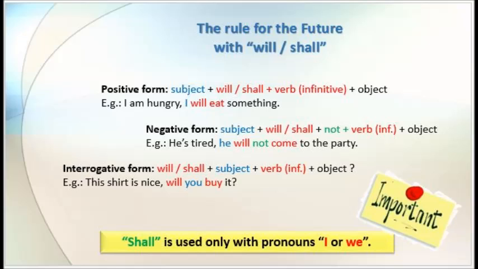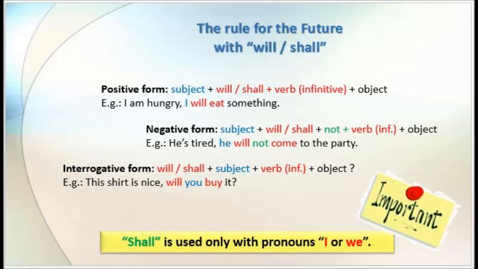If we speak about will or shall, which means sudden decision, and we want to make a positive sentence, we will put subject, then will or shall, plus verb, the main verb in infinitive, then the object. Example for that, I am hungry, I will eat something.